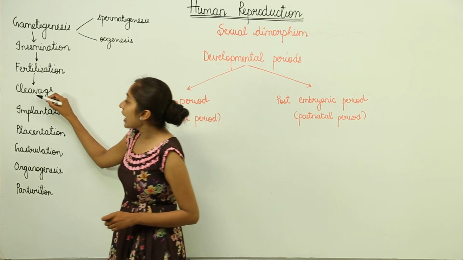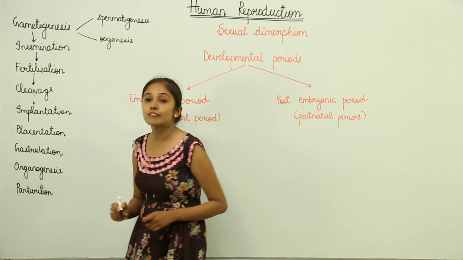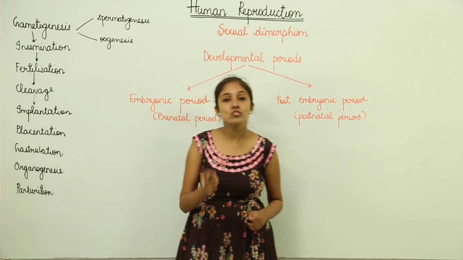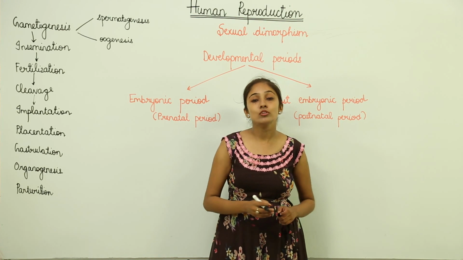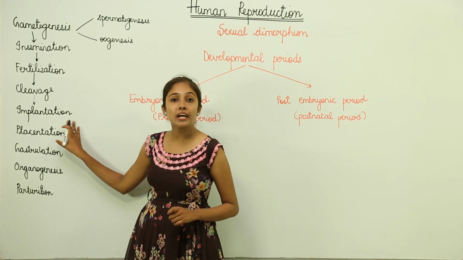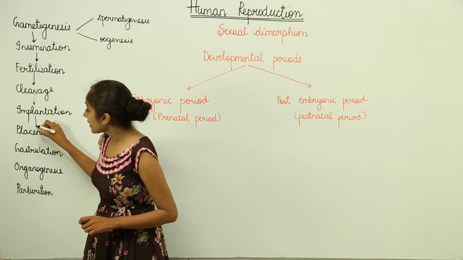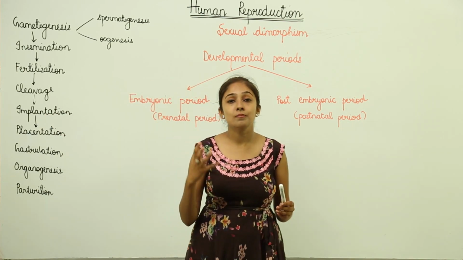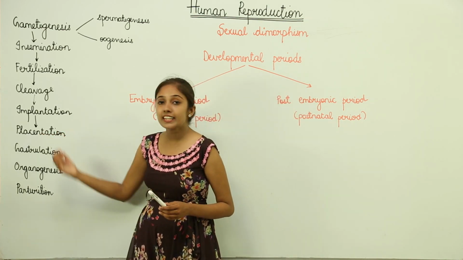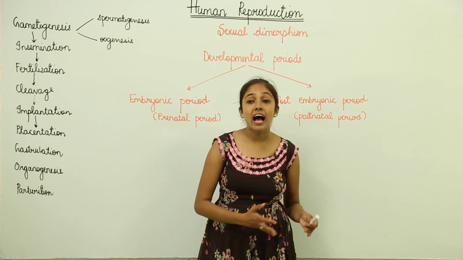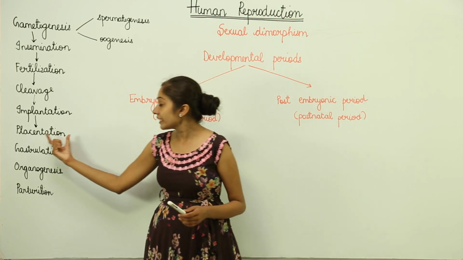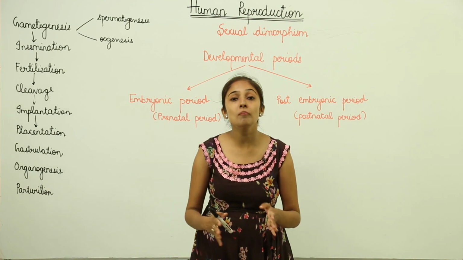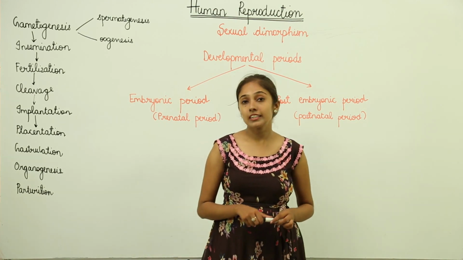After that, that blastocyst is going to implant itself to the uterine wall, which we call implantation. After that, a very special tissue develops, known as the placenta, which forms a connecting link between the growing baby and the mother, right? So this placentation process is very important, in which the placenta is formed, forming a connecting link between the mother and the baby.